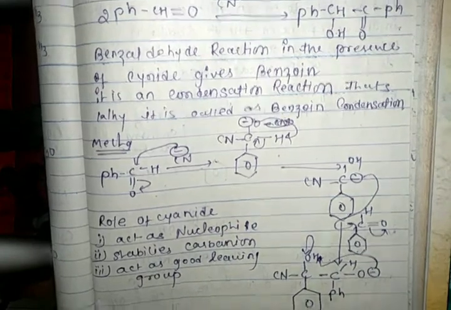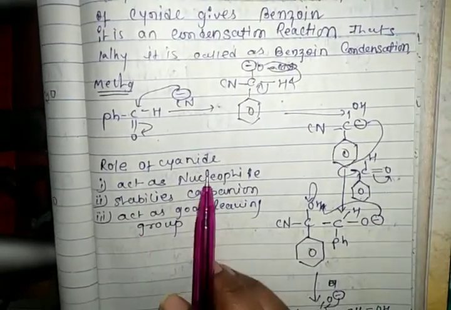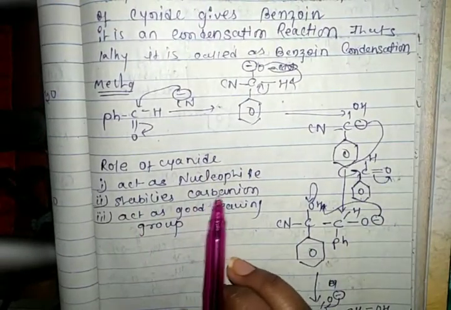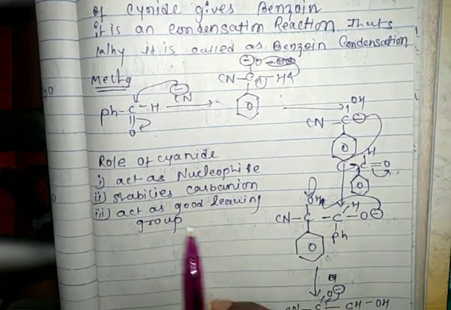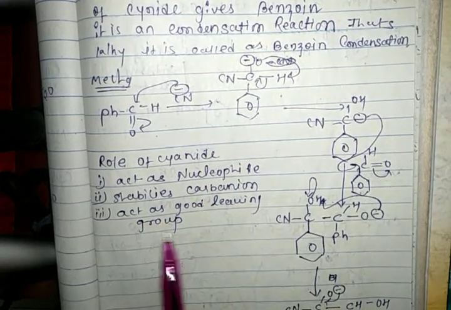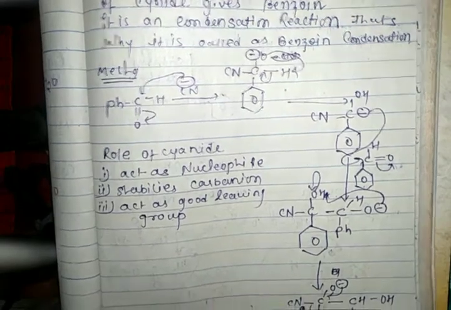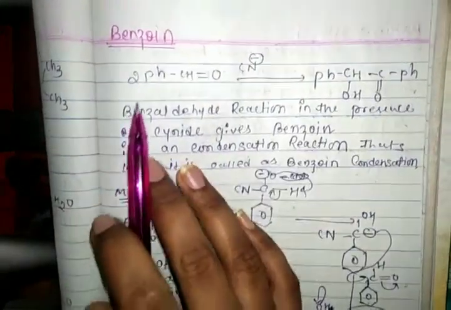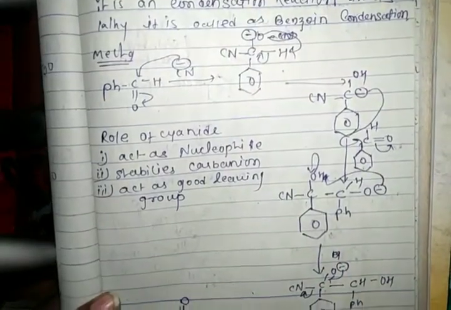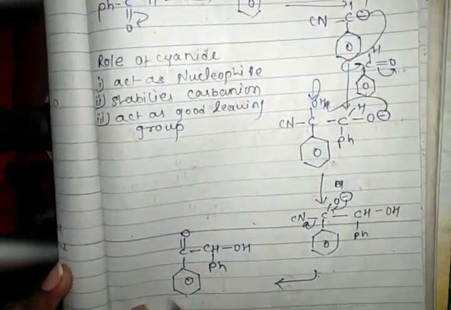And the role of cyanide is that it works as a good nucleophile, stabilizes the carbanion, or acts as a good leaving group. So the reaction of benzoin and the whole mechanism of benzoin is also given, and this is our last product.